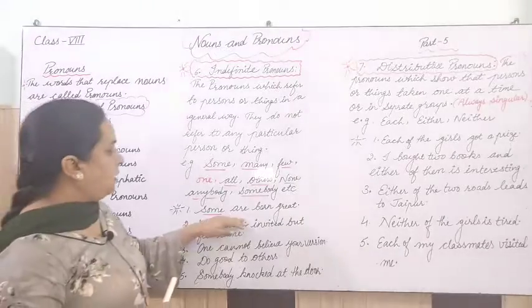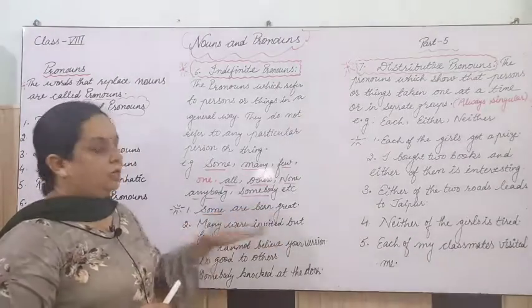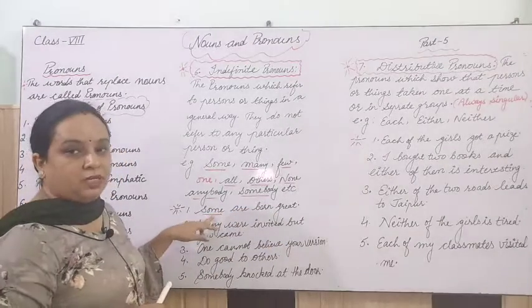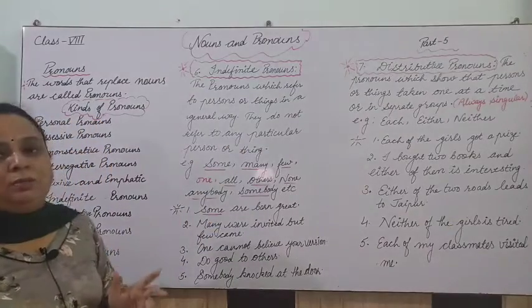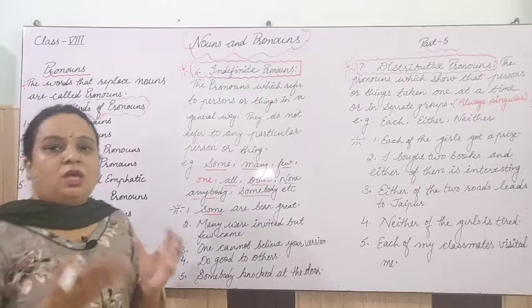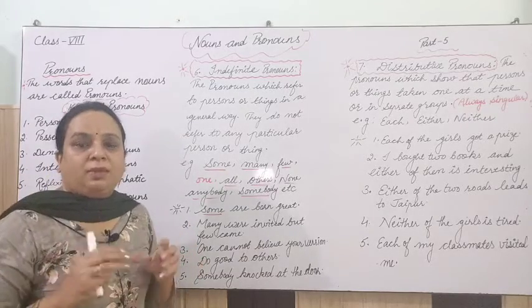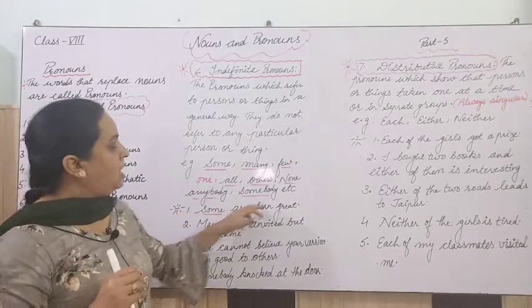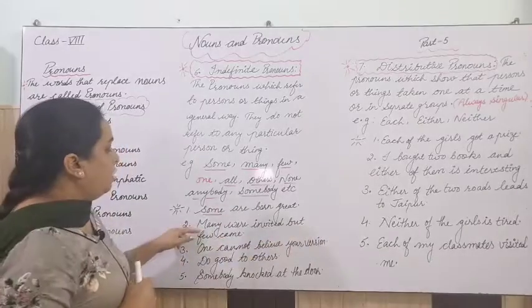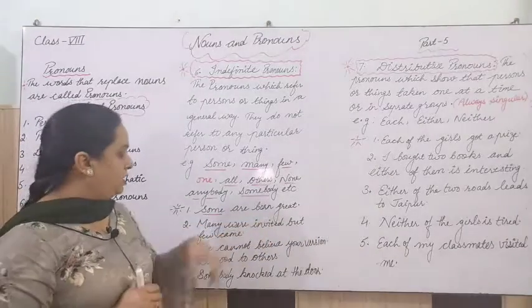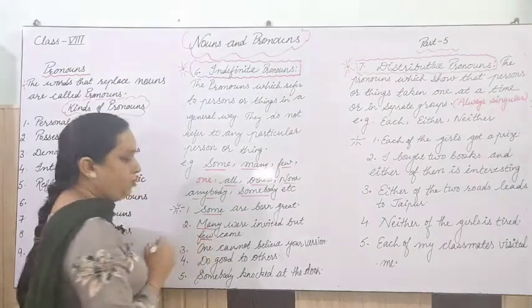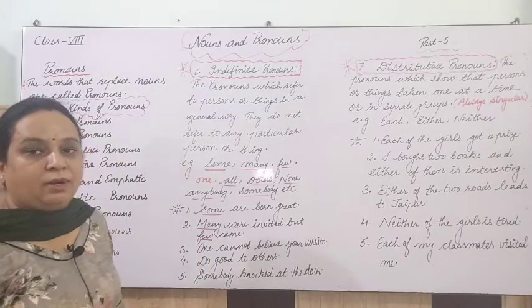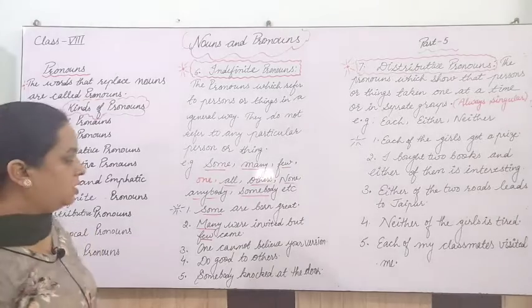First example is: some are born great. So some is what here? It is not referring to any particular person, right? It is talking about a number where the number is not fixed. So some are born great, right? Many were invited but few came. So here in this sentence we have many and few, right? That is also telling the number of someone, but the number is not fixed here.